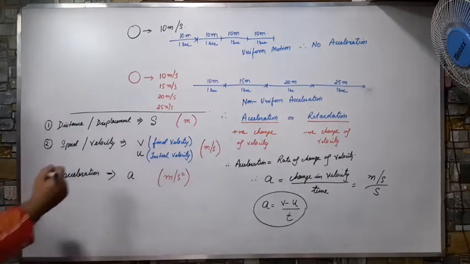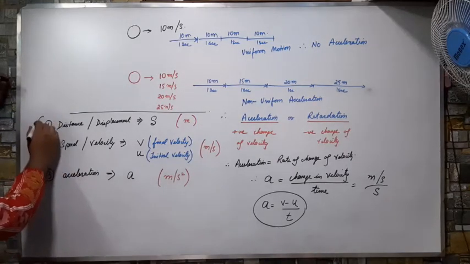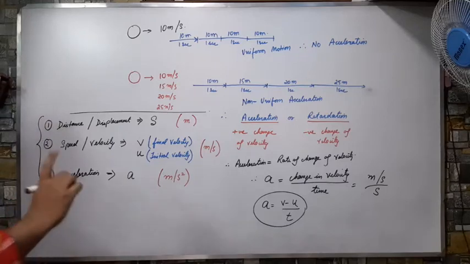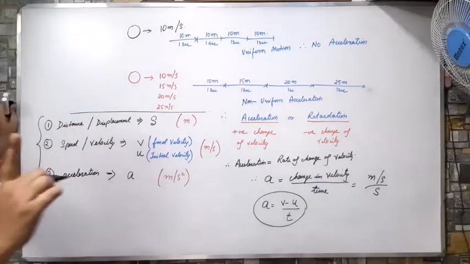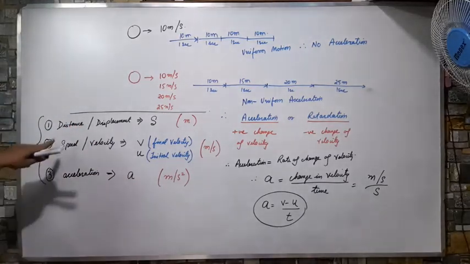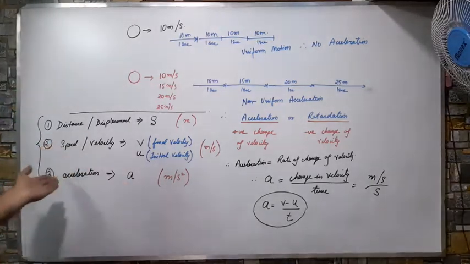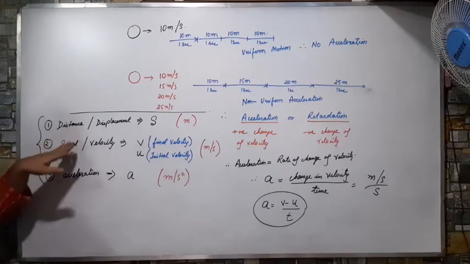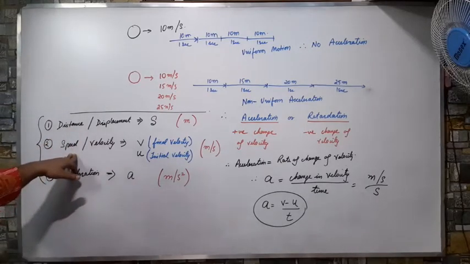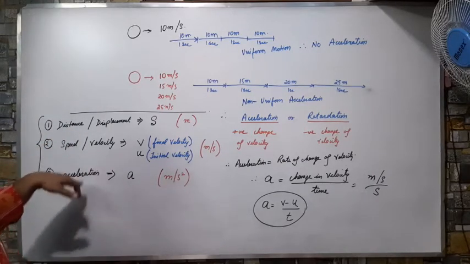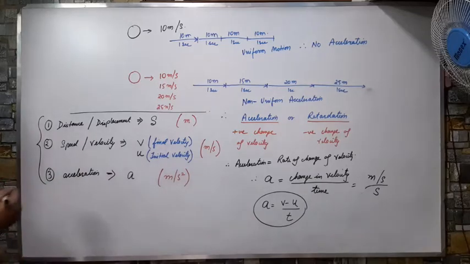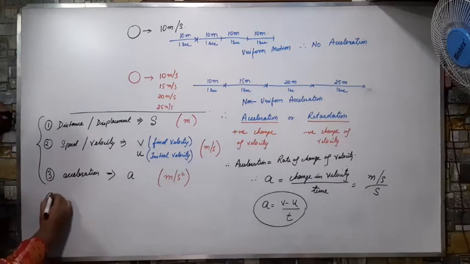And finally we learned that everything is dependent on time. If there is a change in position with time, that is called motion or displacement. If there is change in displacement by time, that is called speed. If there is change in speed by time, that is called acceleration. So time is the most important thing. So the fourth thing that you should know is time.